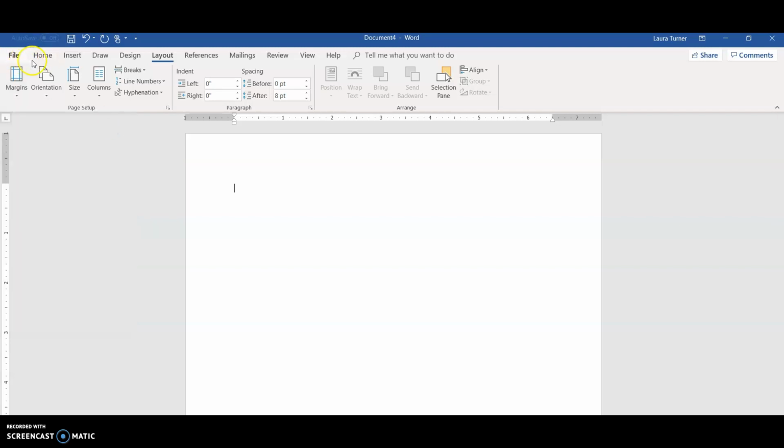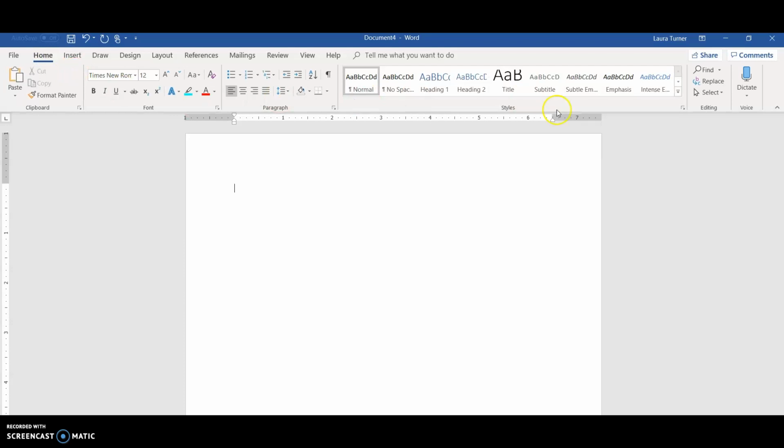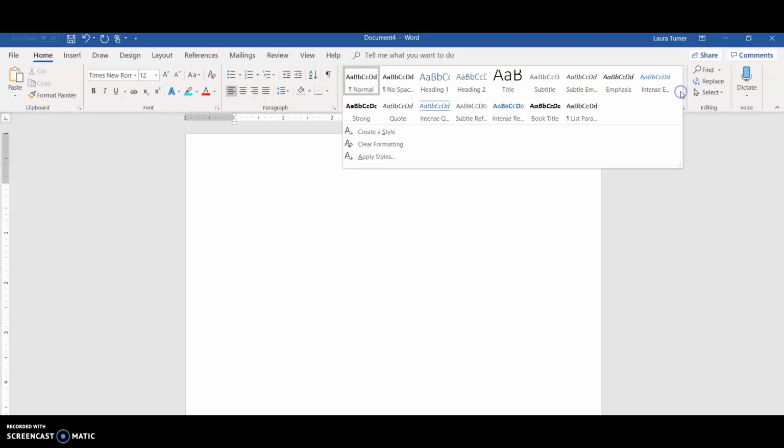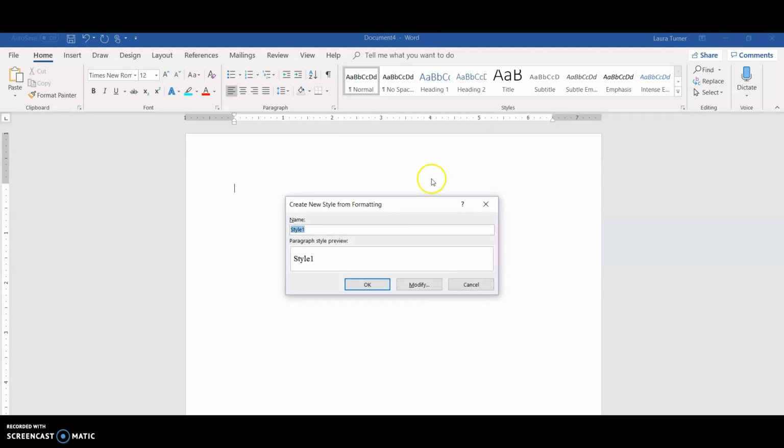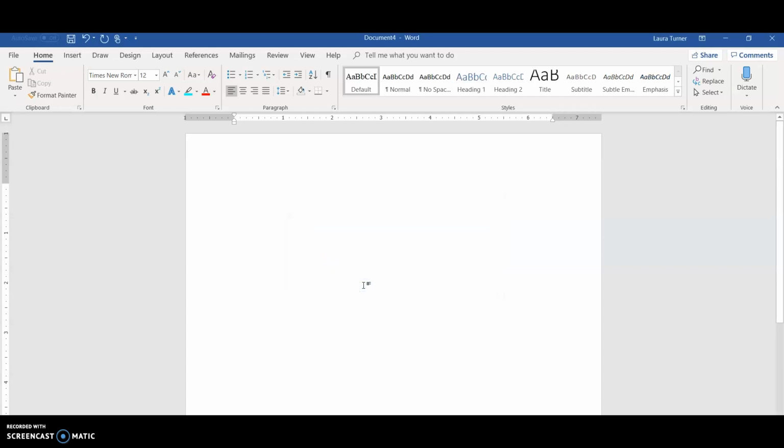Now, if we go back to the home page, we can save this as our default so that we never have to format it again. You go in, you click Create a Style, and whatever you have changed, it will apply to this style. So this is going to be my default style, and it shows you what that will look like. Click OK, and there it is, default style.